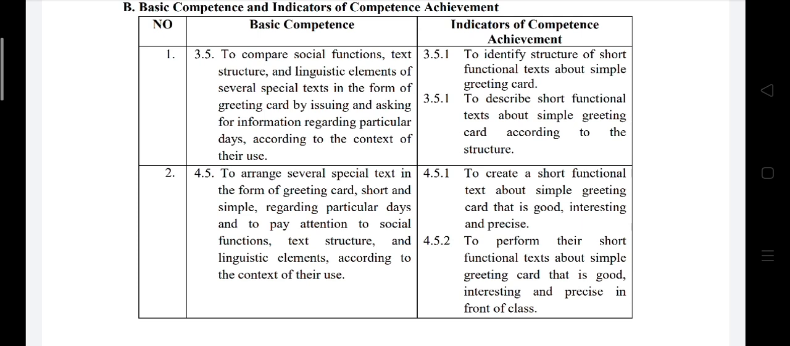For the second basic competence, 4.5, to arrange several special texts in the form of greeting card, short and simple, regarding particular days, and to pay attention to social function, text structure, and linguistic elements according to the context of their use. The indicators, the students will have to create a short functional text about simple greeting card that is good, interesting, and precise. And they will have to perform their short functional text about simple greeting card that is good, interesting, and precise in front of the class.